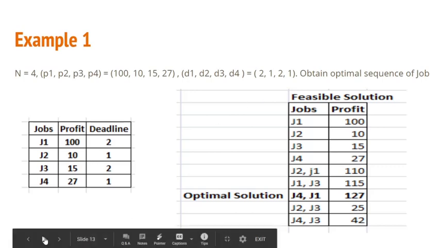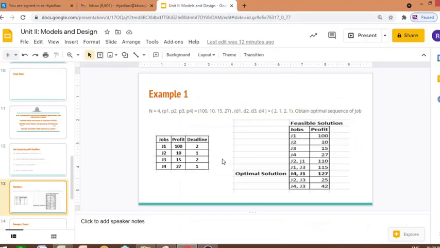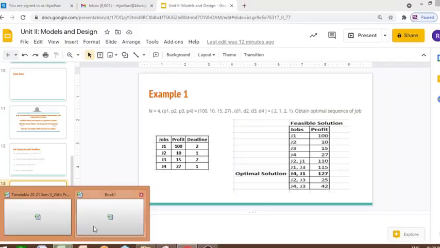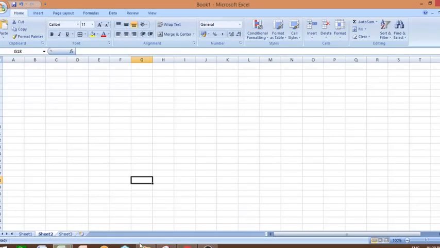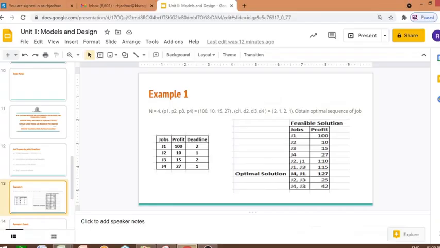One more method I'll tell you, the direct method of computing the optimal solution. So the same problem, with the help of a timeline, I'll show you how to solve it. Okay. So I'll just open my Excel.